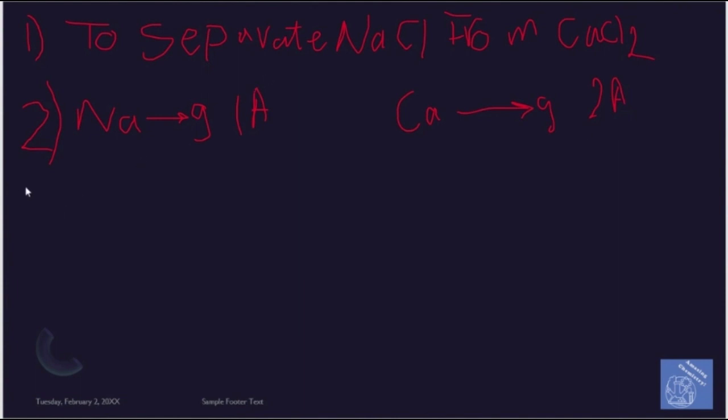So that led us to the third step, in which we will put sulfuric acid to the sample, so we will have calcium sulfate, which will be precipitated.